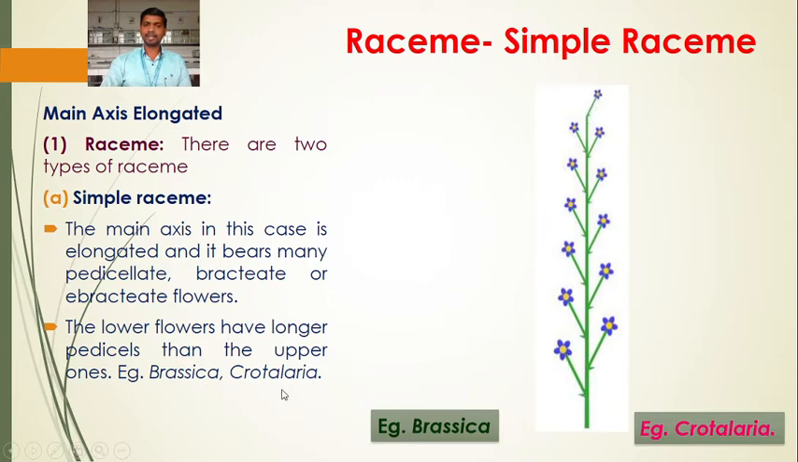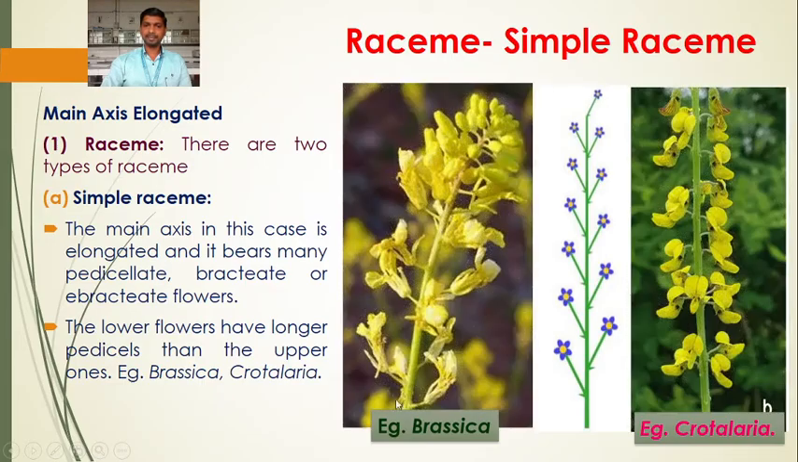For example, Brassica, Crotalaria. So in Brassica we can see this. This is the pedicellate flower. The older flowers are at the base, younger at the apex. The peduncle or main axis is elongated. Similarly in Crotalaria also, this is the pedicellate flower. The flowers are pedicellate. The peduncle is elongated. Older are at the base, younger at the apex. Okay, so this is the specific arrangement found in Brassica and Crotalaria. The inflorescence is a simple raceme.